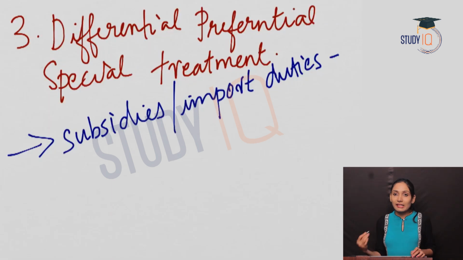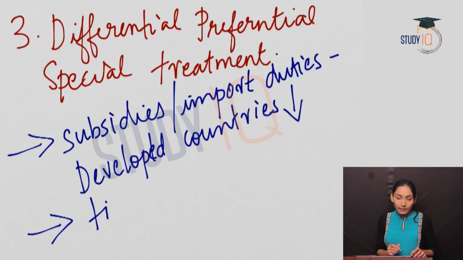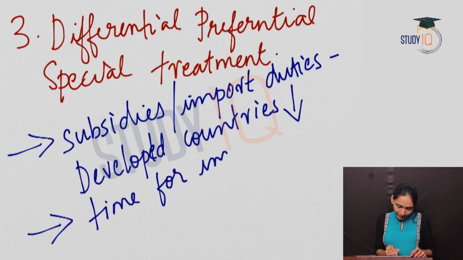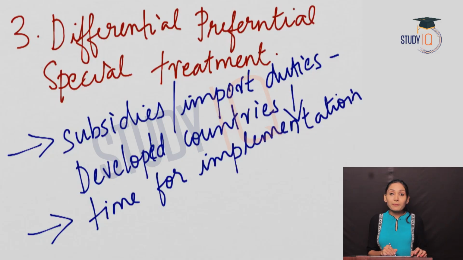So the first one, subsidies or import duties. The developed countries said that they will reduce the import duties or the subsidies. And the second clause was regarding the time frame for implementation. The developed countries agreed that they will give more time for developing countries for their implementation.